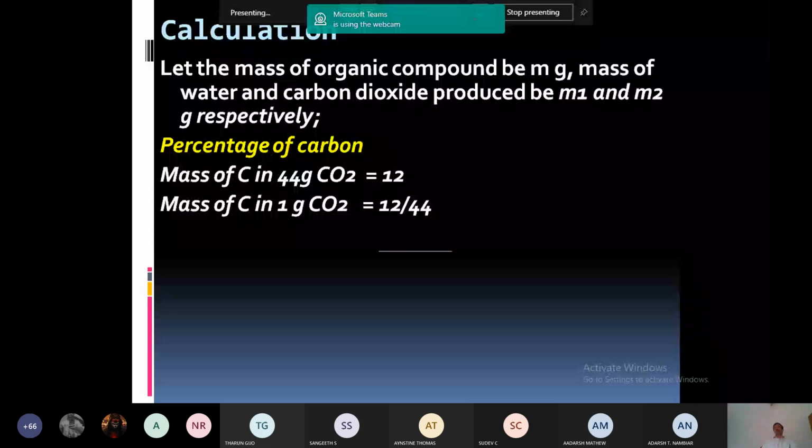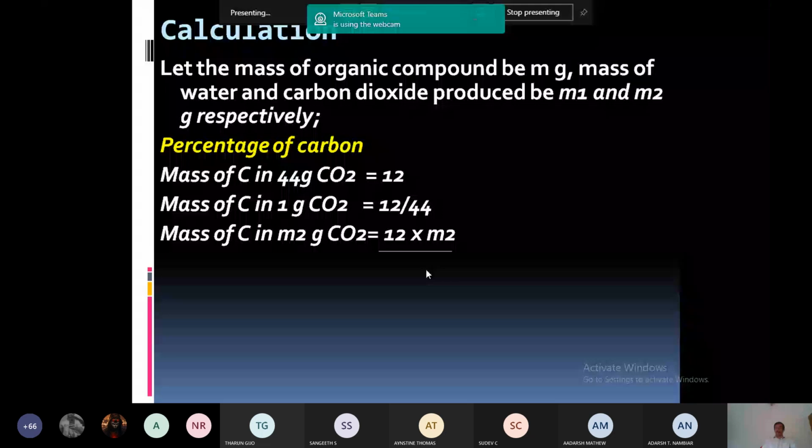Now percentage: it is the mass of carbon produced from M gram organic compound, so mass of carbon produced divided by M into 100. Percentage of carbon is 12 into M2 into 100 divided by 44 into M.